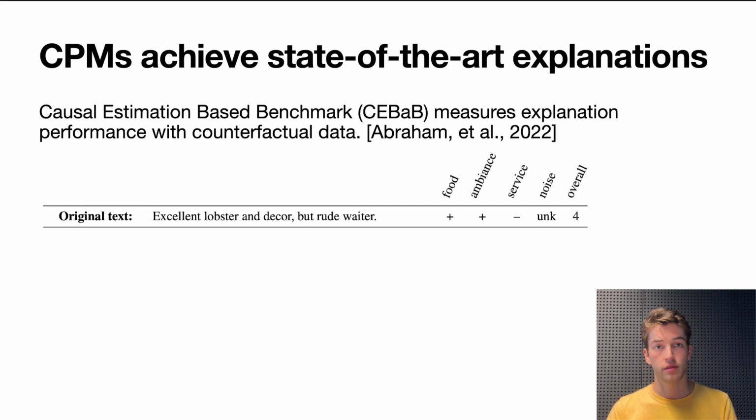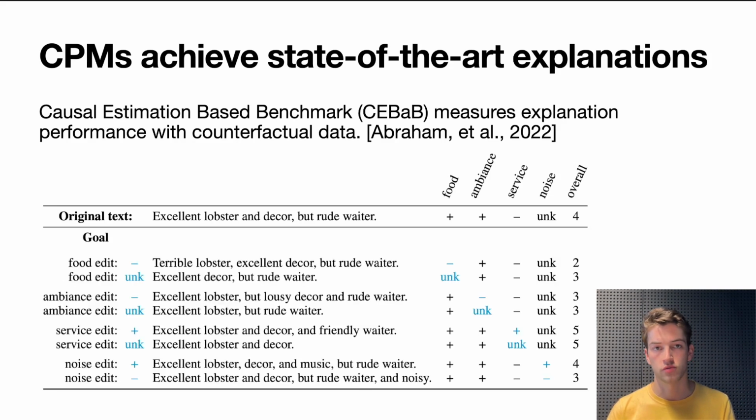And in CEBaB, the authors take these factual restaurant reviews and have humans rewrite them to create a bunch of counterfactual edits. And in each of these counterfactual edits, the humans are tasked with rewriting the review so that everything is the same except one concept is expressed in a different way. So the table here shows this, but these are shortened toy examples. In the real world, these examples are more complex.